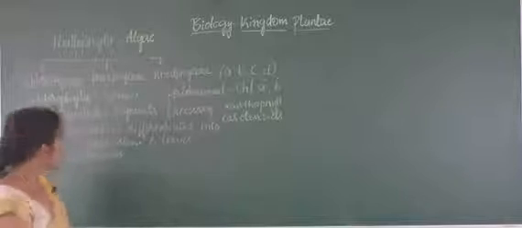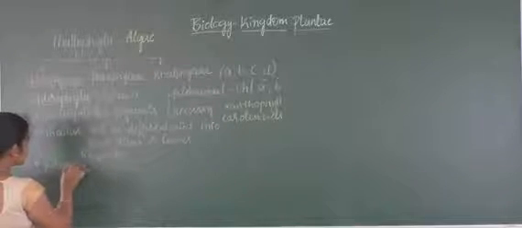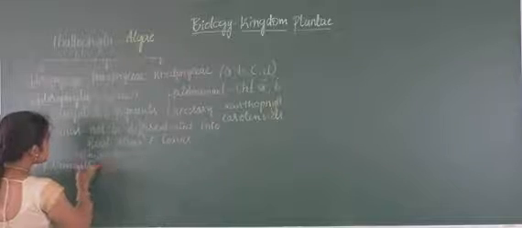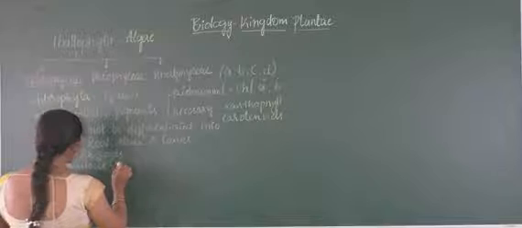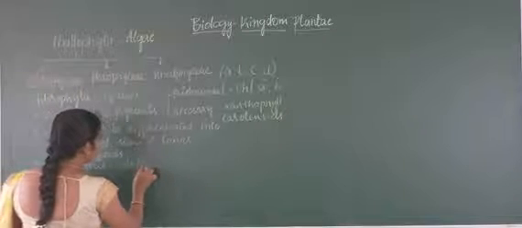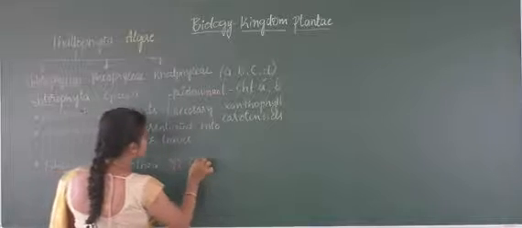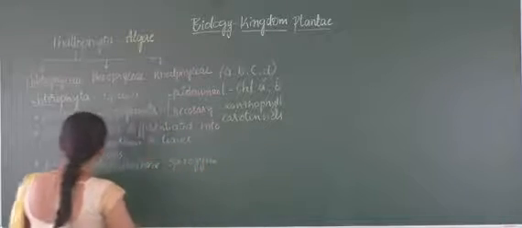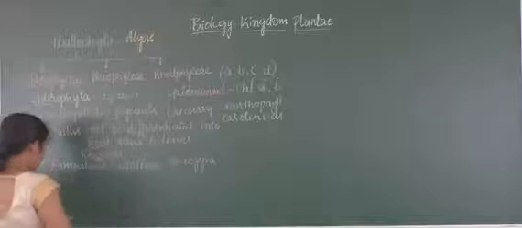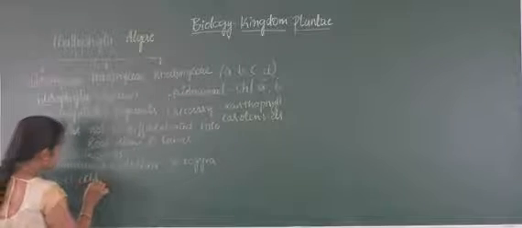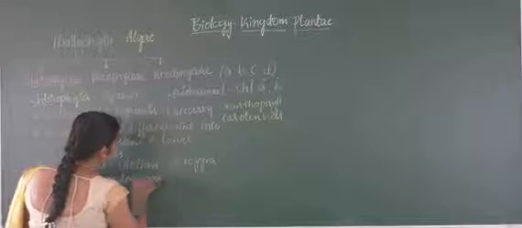In that you can find filamentous structure, it may be Ulothrix or Spirogyra, or it may be ovoid in structure, and the example is Chlamydomonas, right?